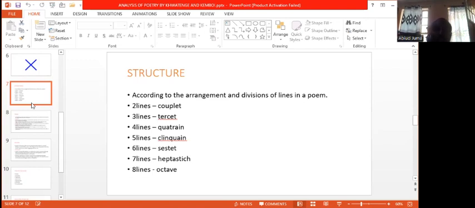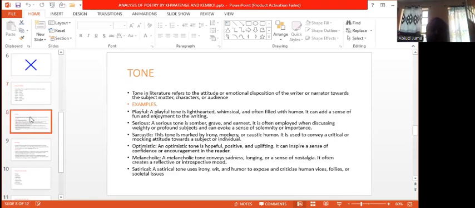With 5 lines it is called a cinquain, 6 lines a sestet, 7 lines a septet, and 8 lines an octave. So that is all about the structure of the poem. And after you have been able to identify that, you can easily continue with the next step, and that is the tone of a poem.